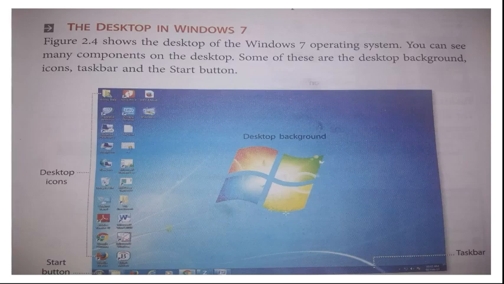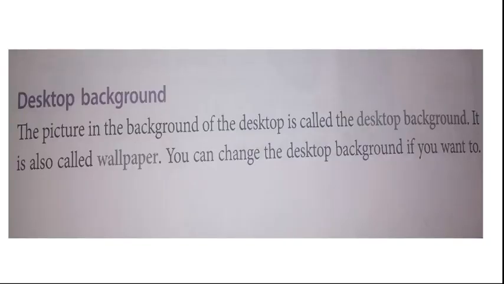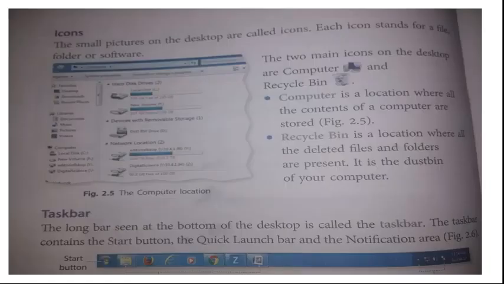Suppose you want to have your picture on this work area, it is possible. Just click a photo, bring it into the computer and change the background to your picture. Then as soon as you switch on your computer, your picture would be seen as the desktop background. This is how it is written: you can change the desktop background if you want to.